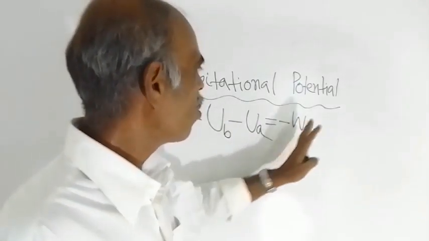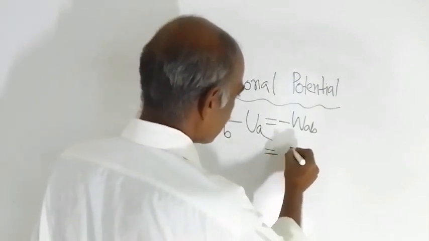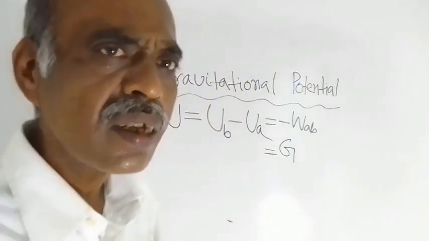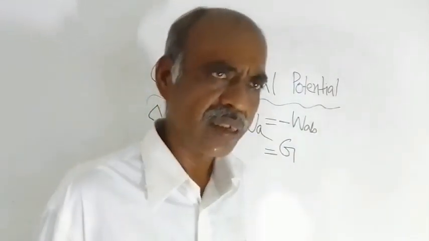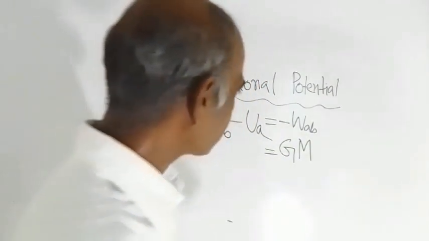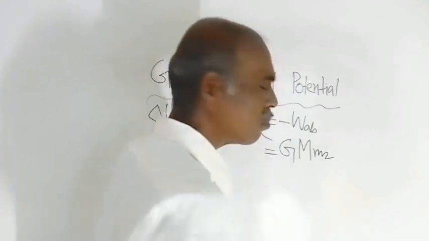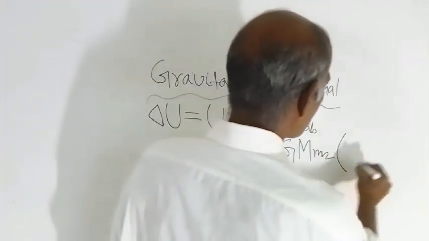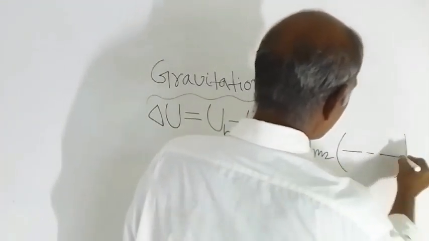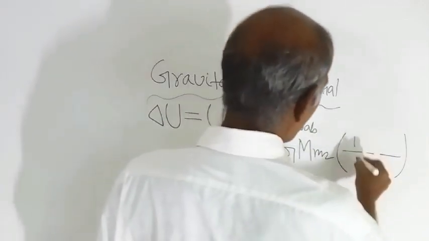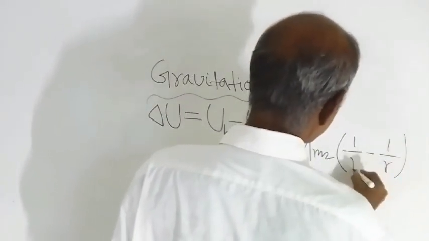There is one expression that this is equal to capital G, the universal gravitational constant, that is known to you, into capital M. Here capital M is the mass of our planet Earth. Small m is the mass of the small object, into something. Here you will get 1 by radius.